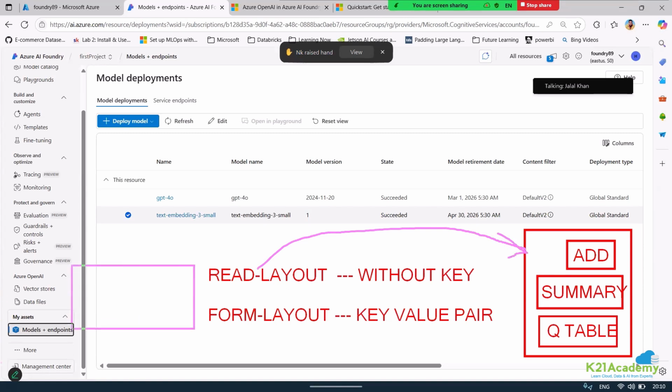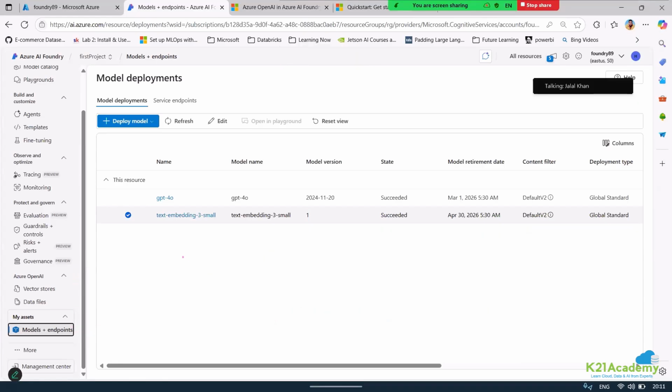It would have just read. But if I used another type of layout, maybe a form layout, then it will create a key called address, and in this key it is going to store this information as a key value pair. Then for another one, which is my summary, it will again create a key value pair.